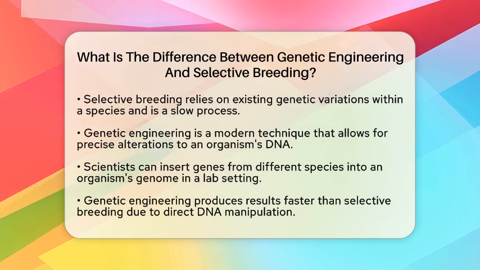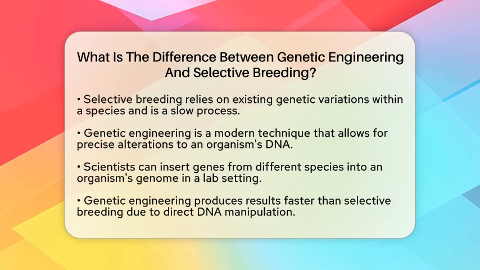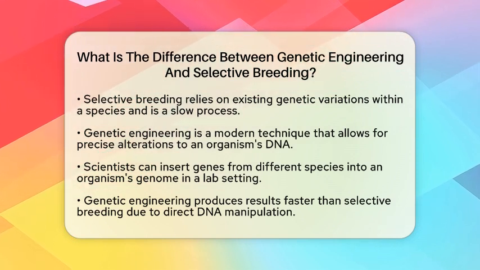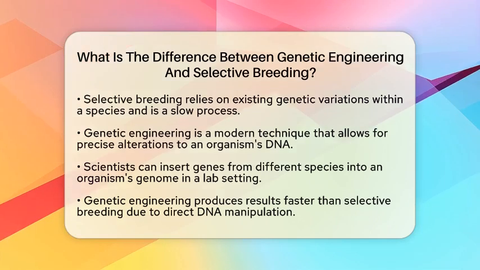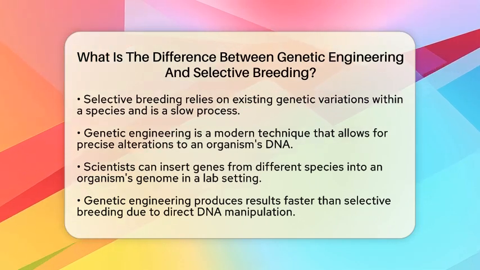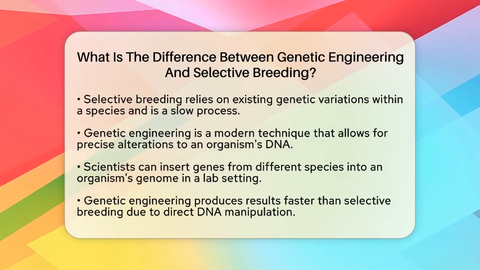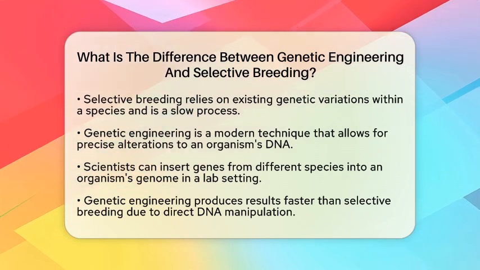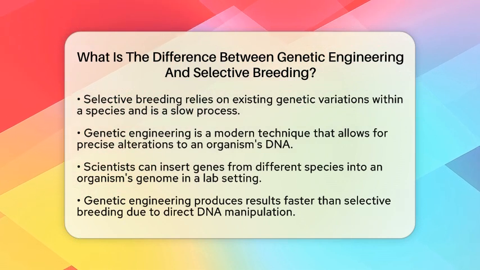This can involve inserting genes from completely different species, such as bacteria or even viruses, into the organism's genome. Because of this direct manipulation, genetic engineering can produce results much faster than selective breeding. It is not limited by the existing genetic variations within a species, allowing for more innovative traits to be introduced.